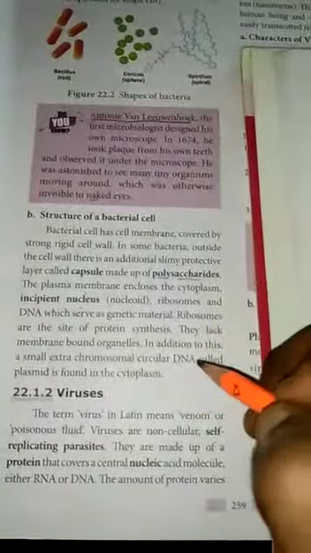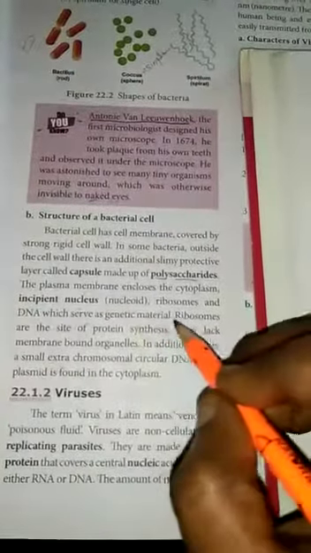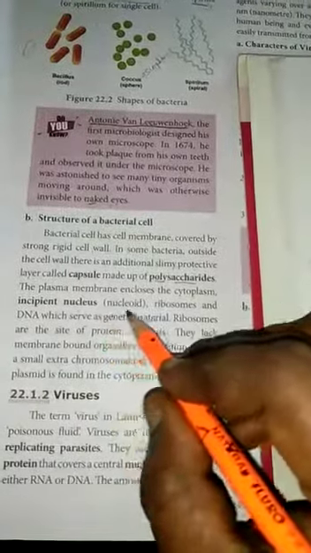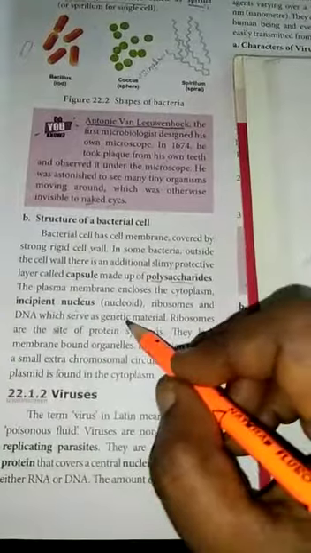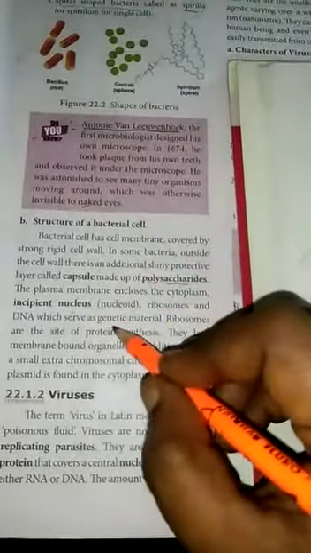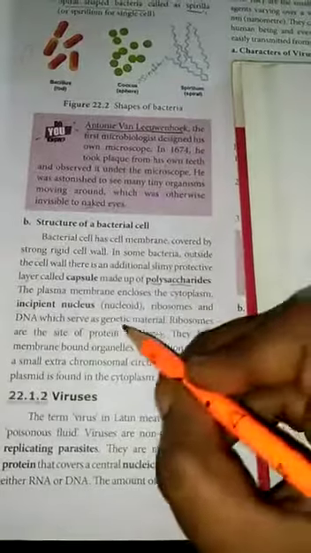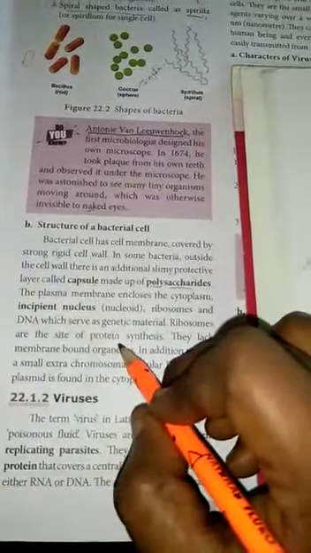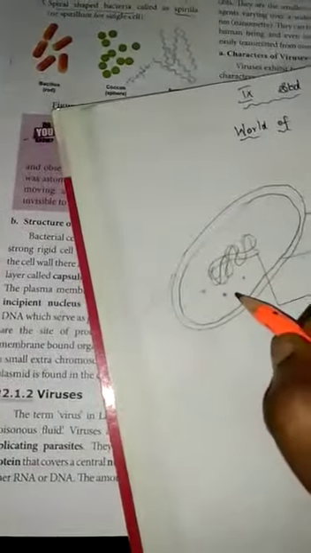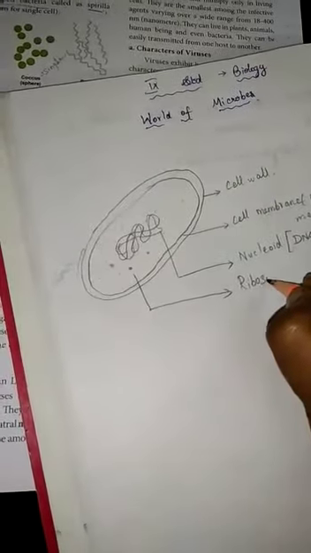DNA means deoxyribonucleic acid. Ribosomes and DNA are present as genetic material. Genetic material means it is transferred from one generation to another generation; it carries the characters forward, so we call it genetic material. Ribosomes are the site of protein synthesis. Ribosomes produce protein.